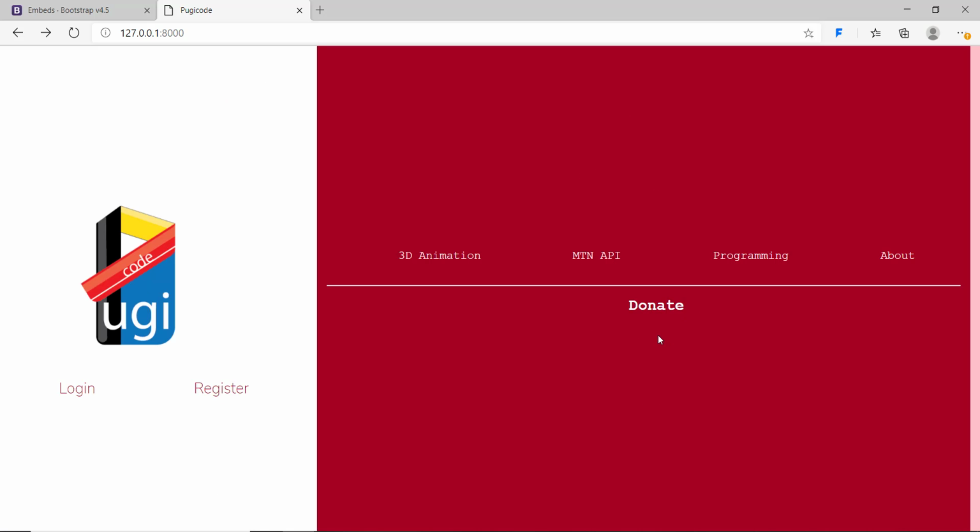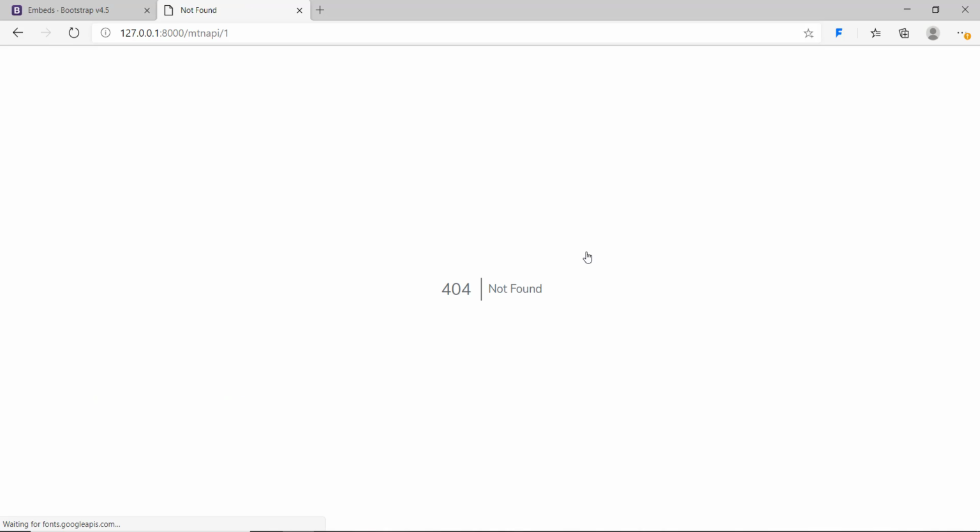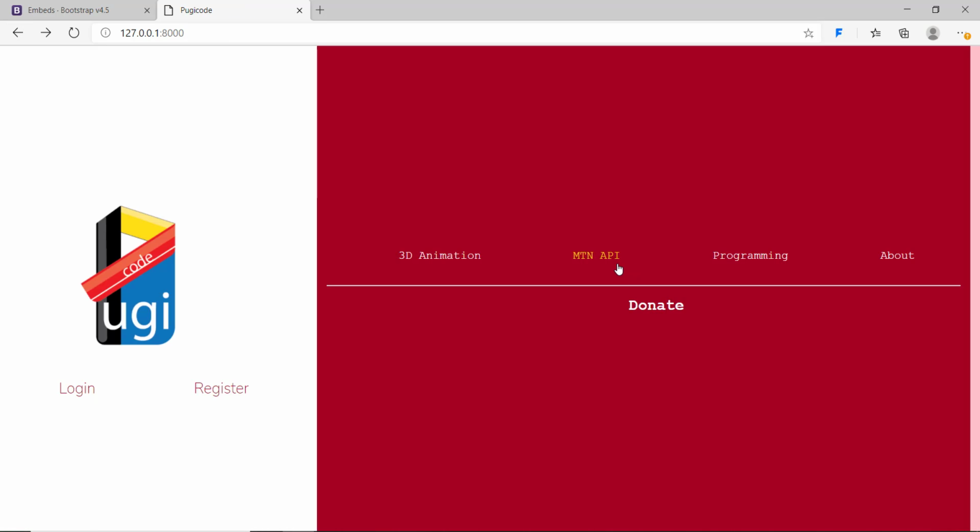Previously, our website, this is what it is. You cannot log in, register, or go to anything else, and that is okay for the moment. But now we want to improve it, and the first thing we're going to do is make sure that we can go to the MTN API playlist, and then select a video that we want to play.